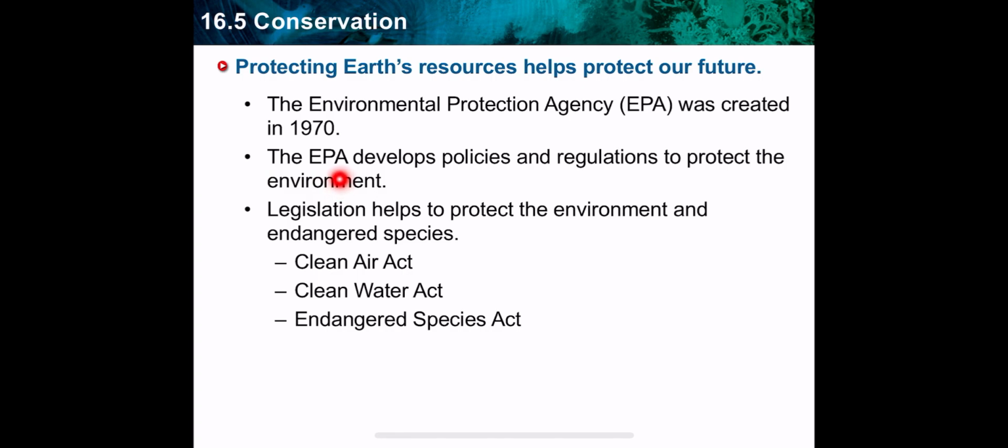The EPA develops policies and regulations to protect the environment. Those are the three laws monitored by the EPA. The Clean Air Act monitors air quality. The Clean Water Act monitors water quality. The Endangered Species Act protects endangered species and provides them with good habitats to protect them from extinction.